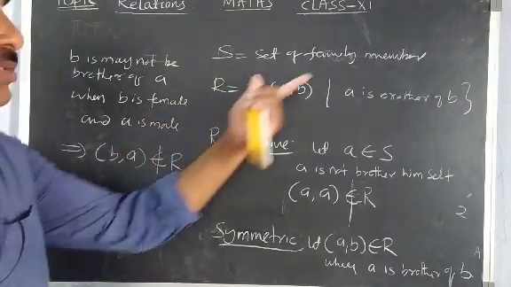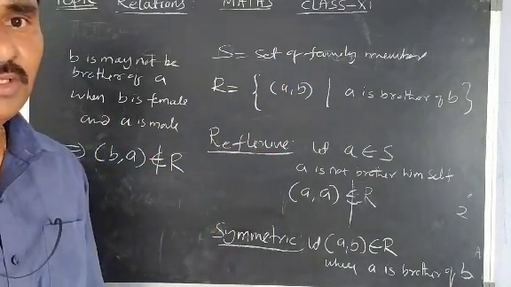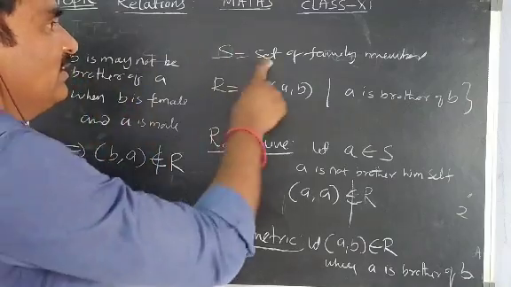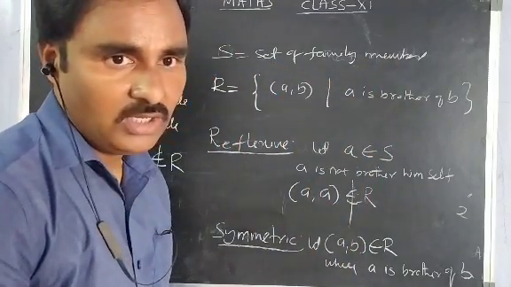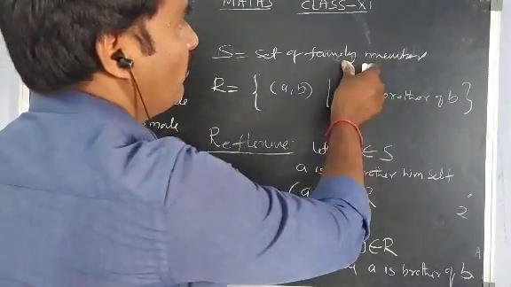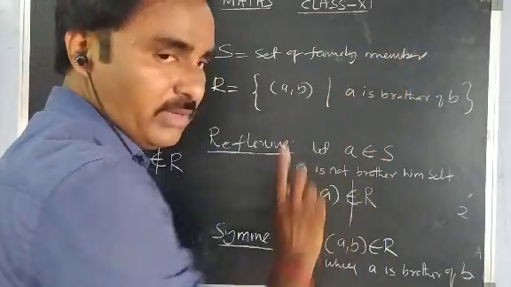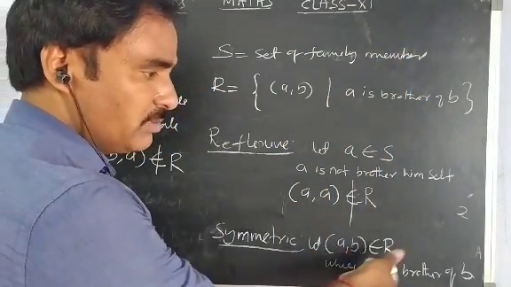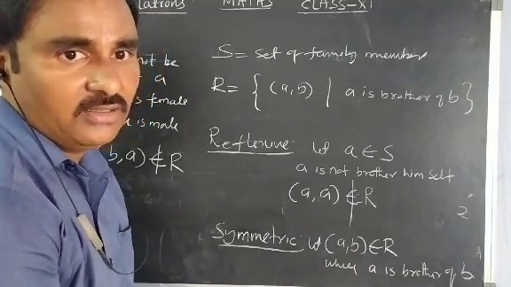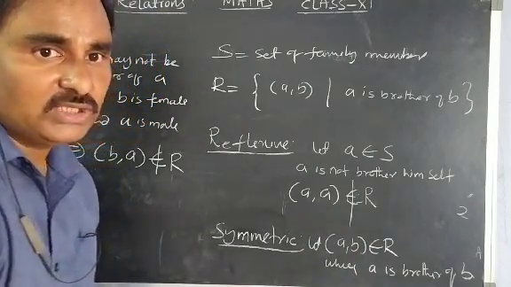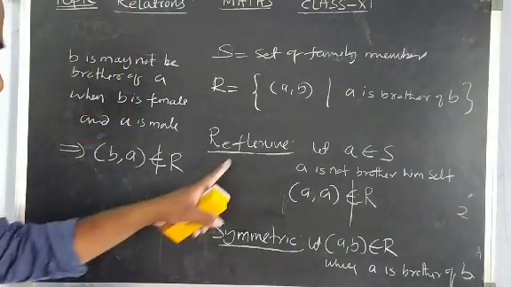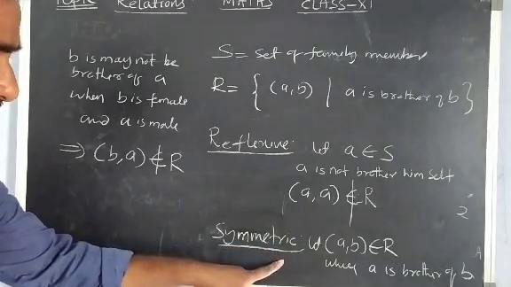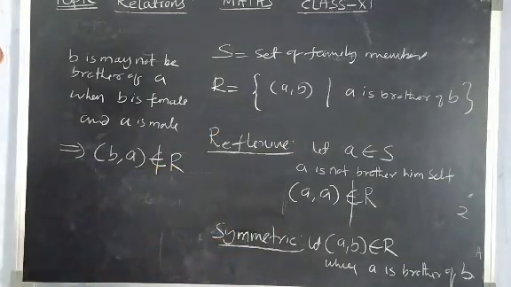This is also possible in a family. See here, suppose I change the set so that all family members are males. At that time this is symmetric. Both are males, A is brother of B, and B is also brother of A. At that time it is reflexive. So here, this is not reflexive and this is not symmetric also.